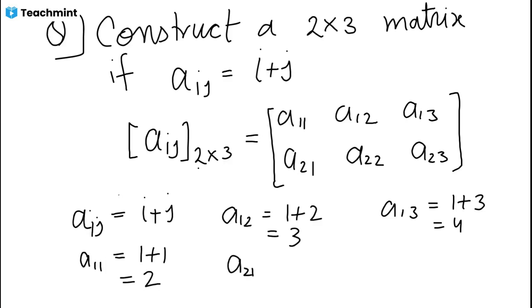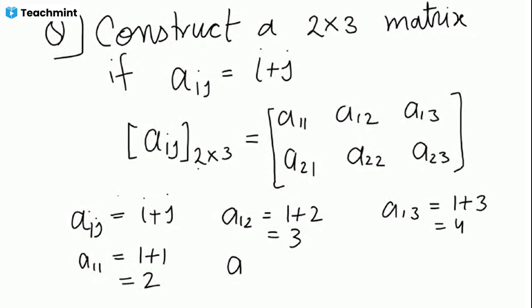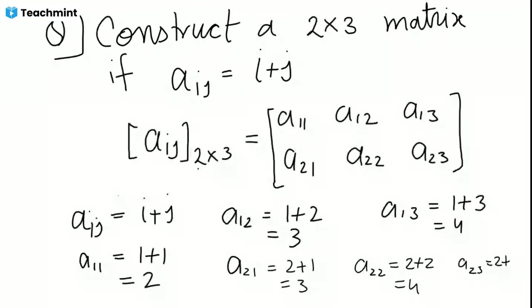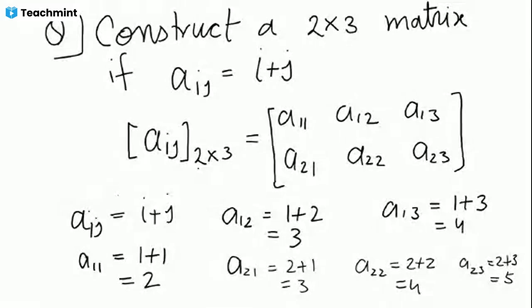A21 means i is 2 and j is 1, so we have 3. A22: both are 2, so 2 plus 2 is 4. And A23 means i is 2 and j is 3, so we have 5. Are you getting me? Yes, yes.